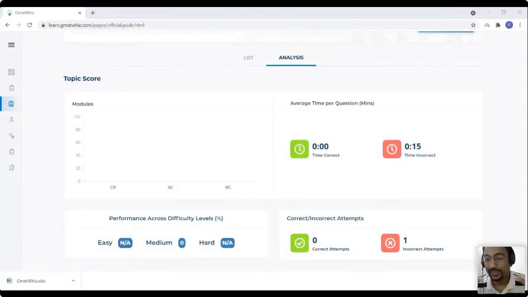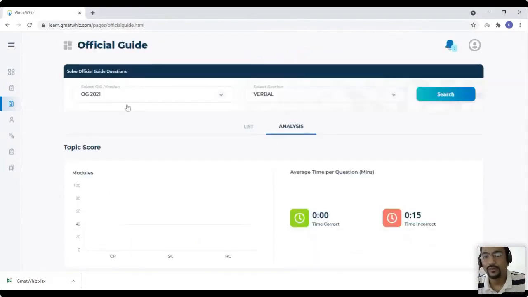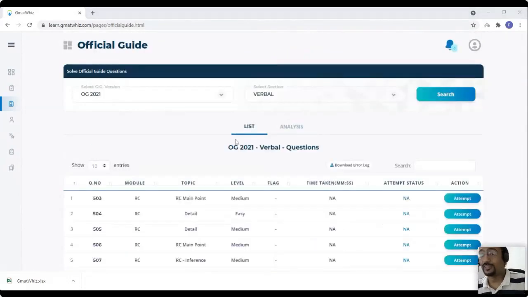But right now, we give you this analysis automatically. Okay, so this is something which is there over here. As I'm seeing a lot of questions, we don't have anything on official review books, official guide review books, because they're slightly easier than the official guide. But we will definitely keep a scope of including those as we go ahead.